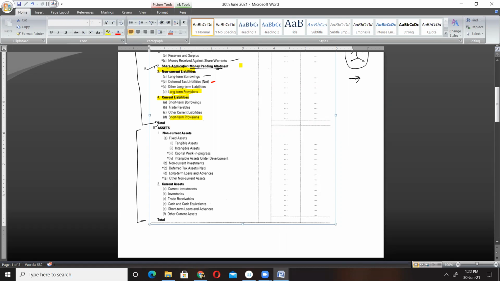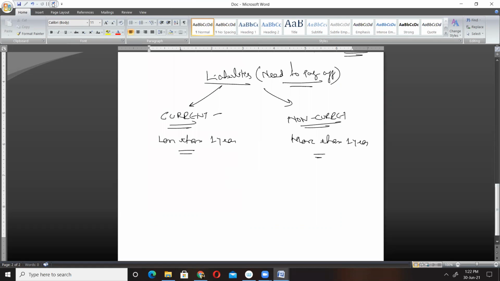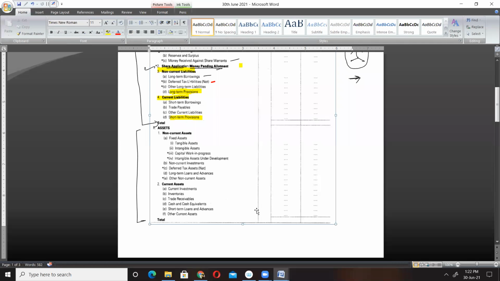See, first of all you have to understand what we mean by provision. Provision is nothing but keeping aside a sum of money for some known reason. As I explained earlier also, provision is nothing but keeping aside a sum of money. Long-term provision means keeping aside a certain sum of money which we need to utilize after more than 1 year, and short-term provision is less than 1 year.